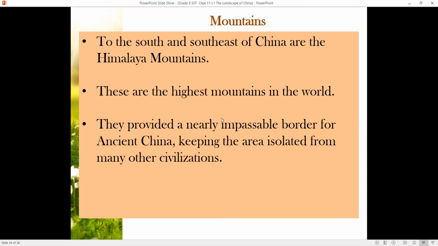So the Himalayan mountains, which are to the south, between India, Nepal, and China, you all experience the northern part. We experience the Himalayan mountain ranges. There are many, many mountain ranges, and these Himalayan mountain ranges are so high that they block China from the rest of the place.